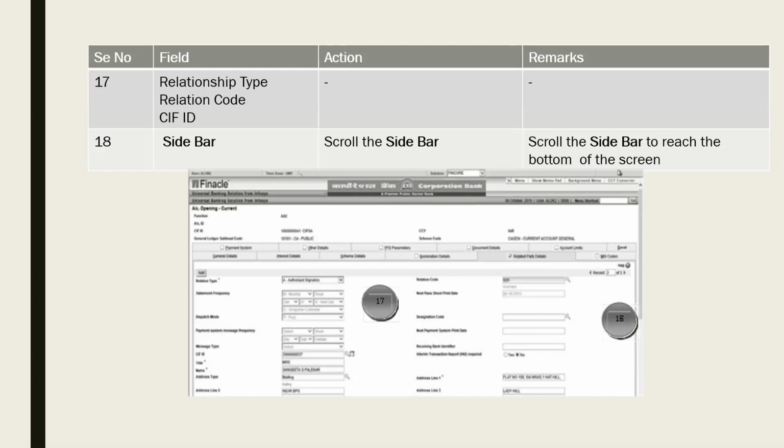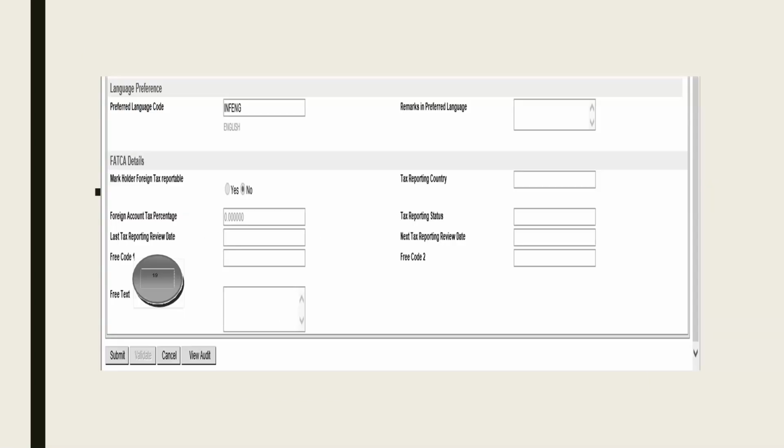If you are opening a loan account, scroll the sidebar, and you reach the bottom of the page. Finally we submit and we get a current account, which has to be verified by another officer, right?